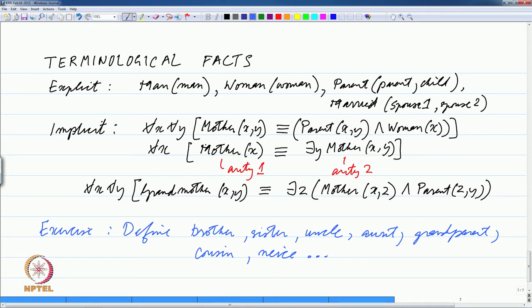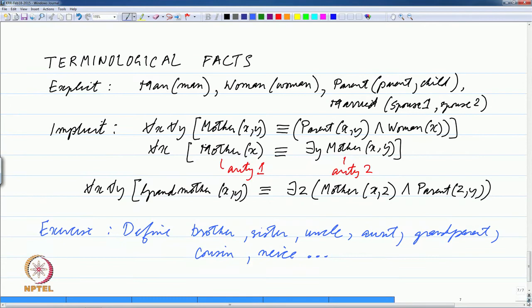So, the important point here is that our knowledge base or database need not store who is whose brother and who is whose sister and so on. Once we define them, if we have data represented in terms of the 4 explicit predicates that we have, we can answer queries about who is whose brother and so on. So, if we ask a query such as is Suresh the brother of Sheila, then of course, we can do some theorem proving to see whether that statement is true or not, and that will essentially use all these definitions that we are using.